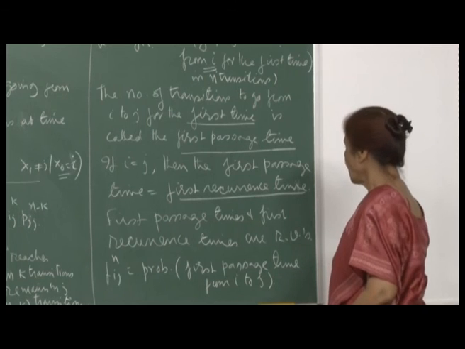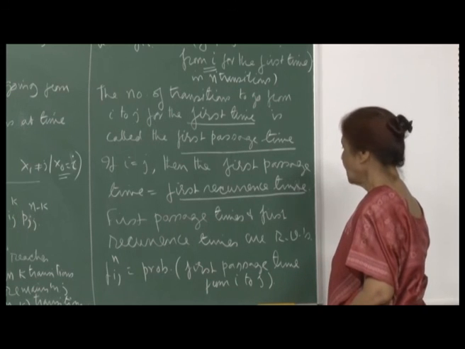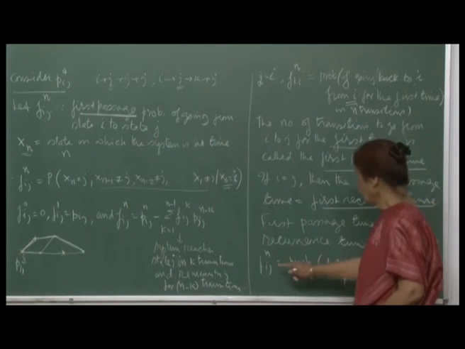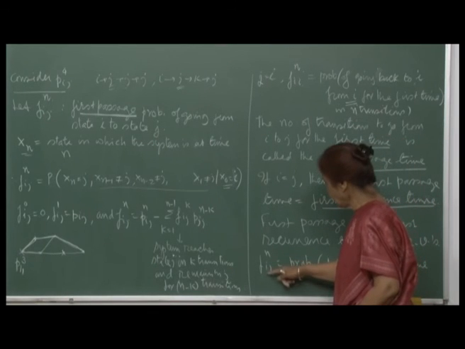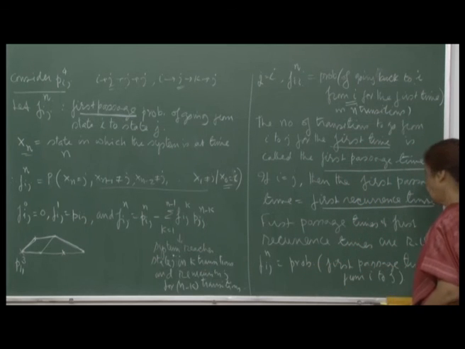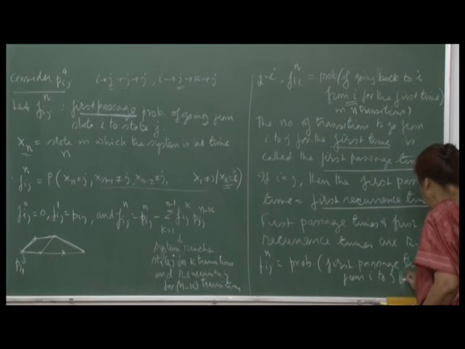So, first passage times and first recurrence times are random variables, and therefore, you can define this again. f_ij(n) is the probability of the first passage time from i to j in n steps.